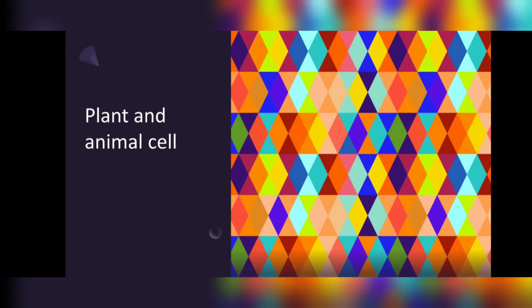So hi guys, as you all know, in today's video we're gonna start part 6 of our chapter, that is cell. Okay, so in today's video we have the topic plant and animal cell. I will tell you what parts are similar in them, then we will discuss the parts in detail. What parts they have in common.